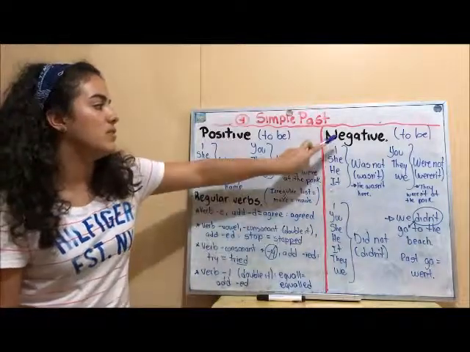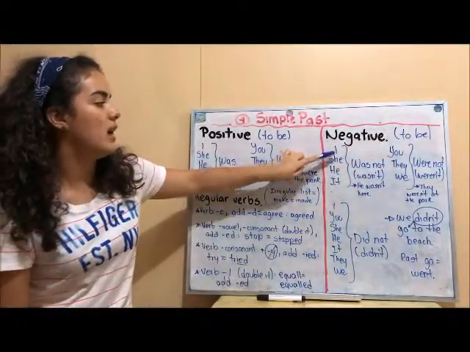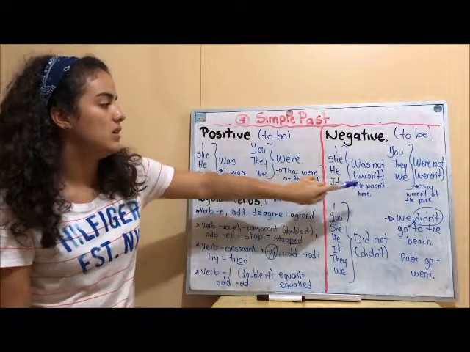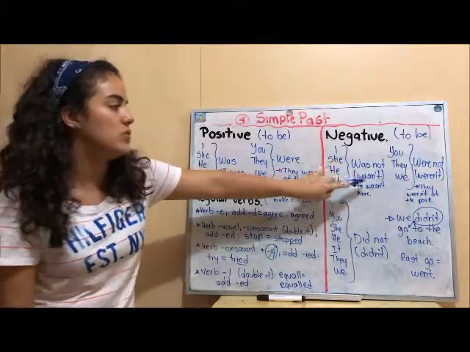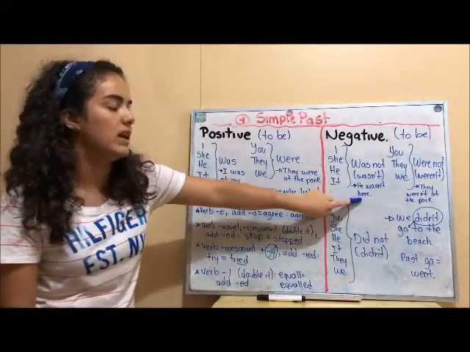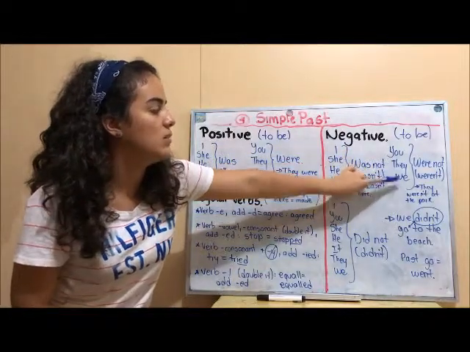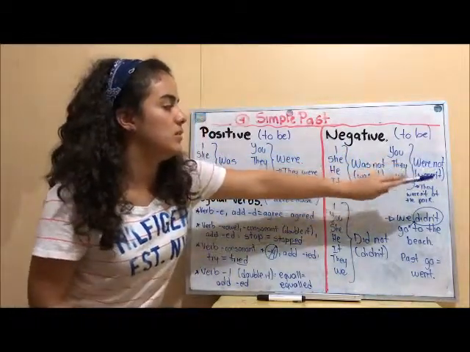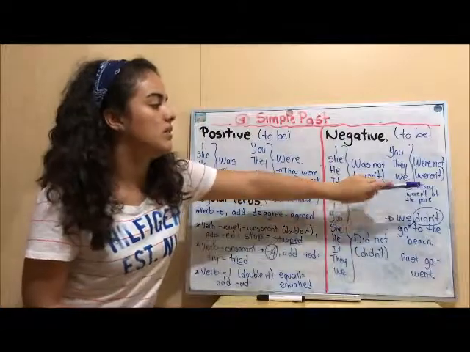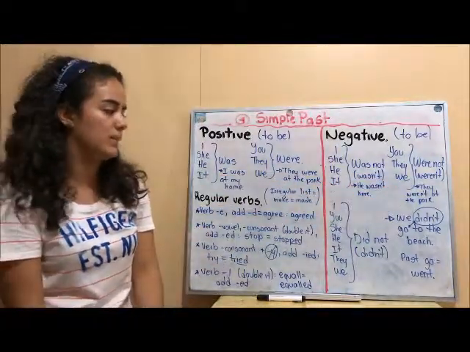And now we have our negative way, also in verb to be, like I, she, he, and it. Use was not or wasn't. So, he wasn't here. Él no estuvo aquí. And with you, they, and we use were not with the contraction weren't. They weren't at the park. Ellos no estuvieron en el parque.